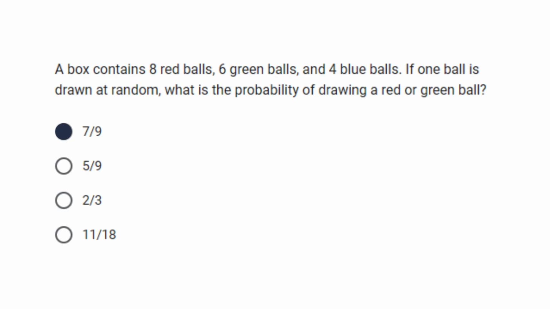So we have 18 and we have 8. So 8 here, the numerator, represents the 8 red balls, and 18 represents the total number of the balls. Now, in the question, it says red or green ball.